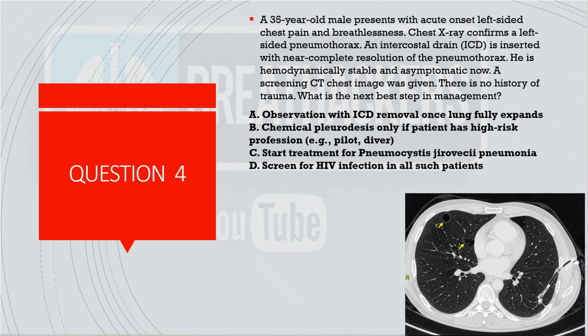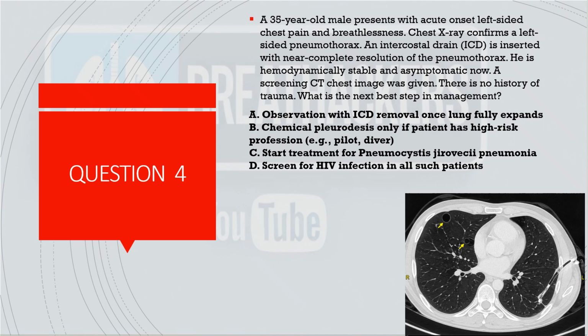For me, I think A was the correct answer because this is a question of primary spontaneous pneumothorax. There is a young male patient who has some apical blebs and cysts. And after the first episode with resolution, normally what we do is just observation. Of course, definitive intervention, pleurodesis, is needed if the patient has a high-risk profession or if there is a recurrent pneumothorax.